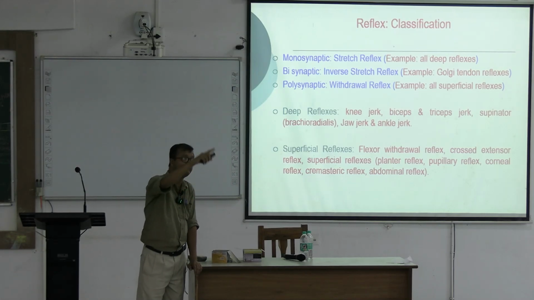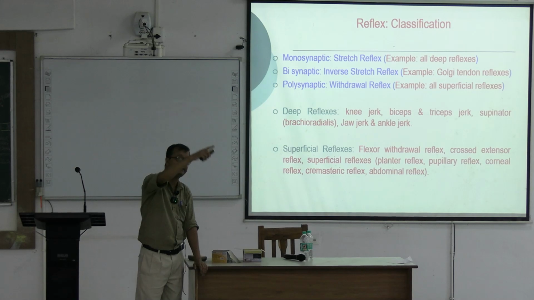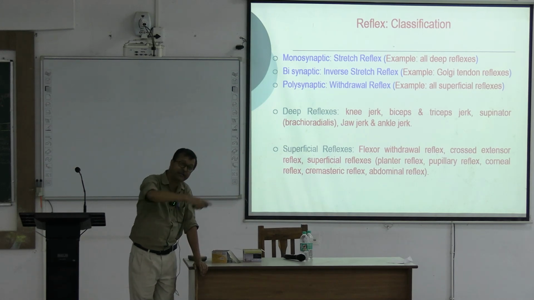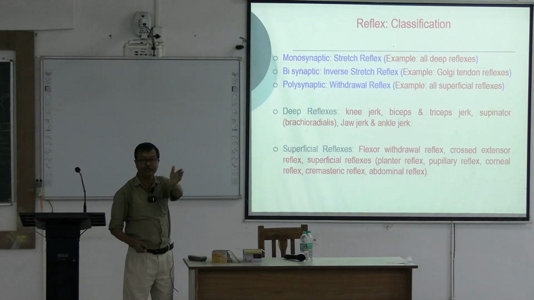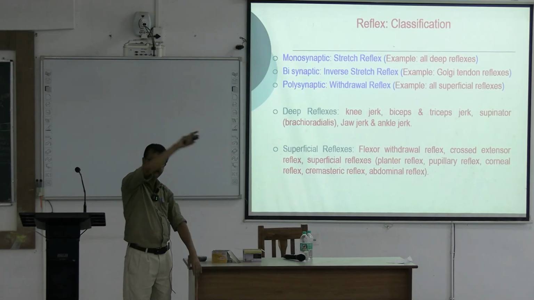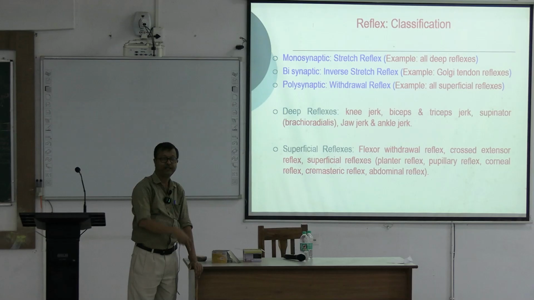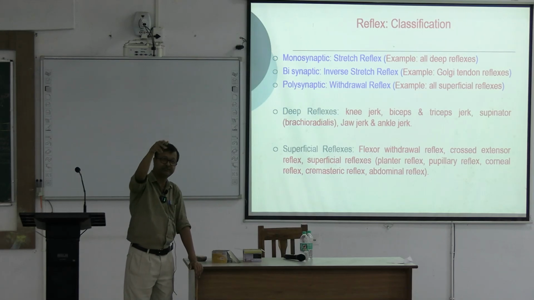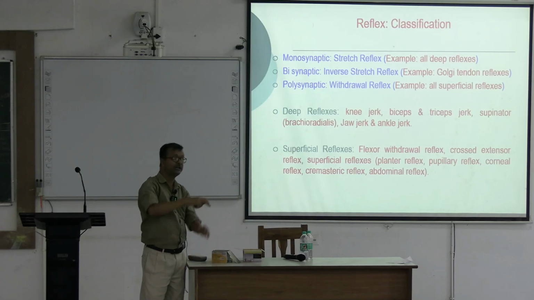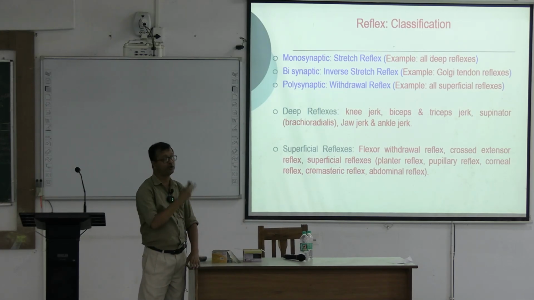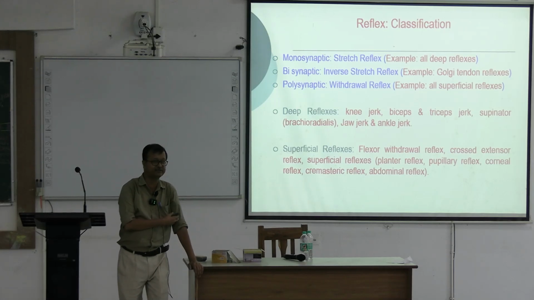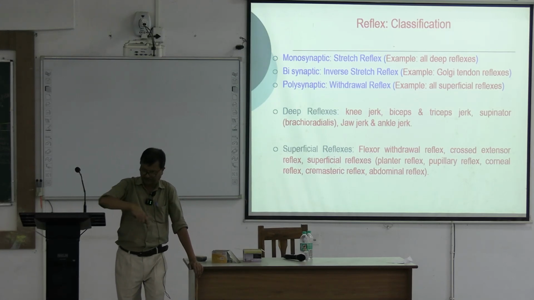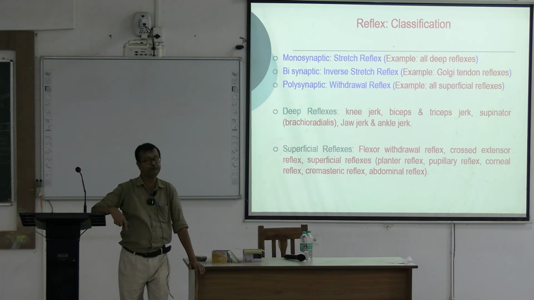What are deep reflexes? All deep reflexes are examples of monosynaptic. That's why monosynaptic is very rapid. No interneuron, direct. Afferent, integrating center in the spinal cord segment, then efferent coming out. So that's why it's a very rapid contraction, and whenever you elicit the deep reflexes, it will be very fast.